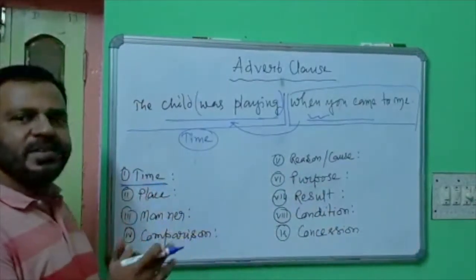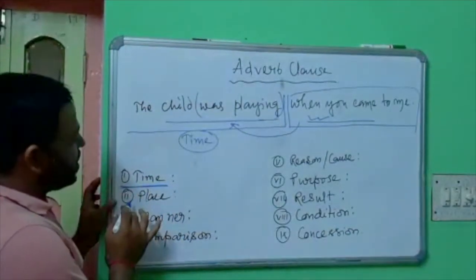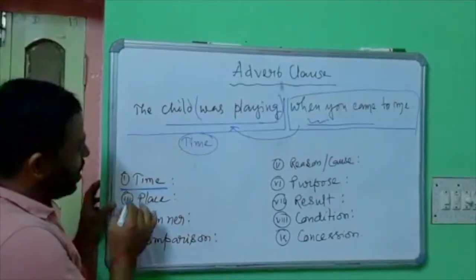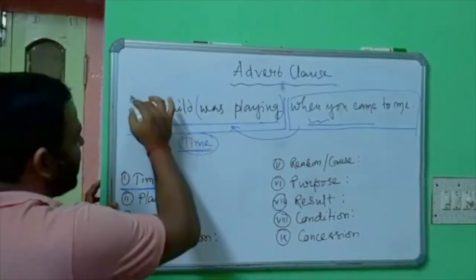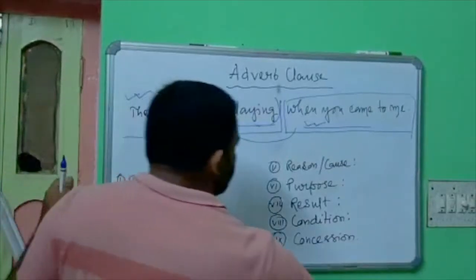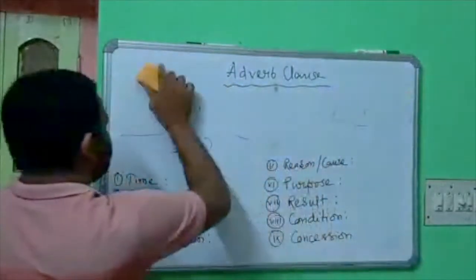It's a long chapter. Gradually, I will discuss these clauses in this video. Now, as adverbial clause of time, I have already cited the example. I will cite another example in this section.